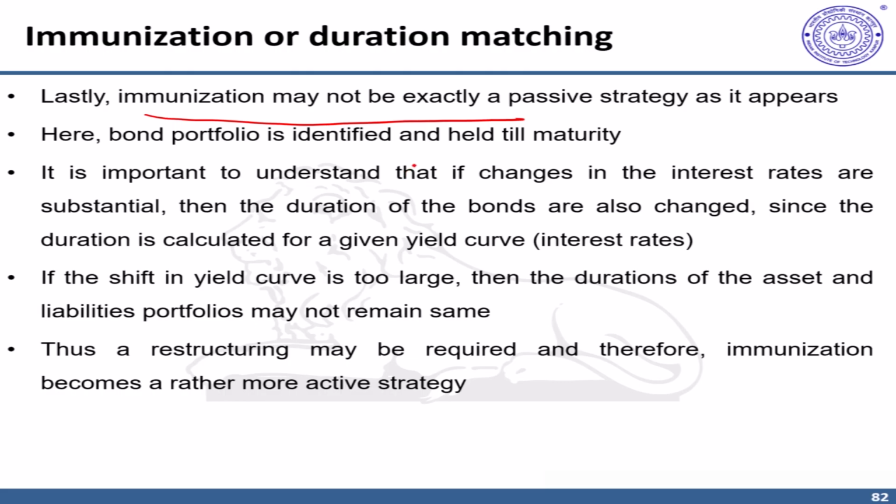So if those interest rates change, the duration of the bond also changes. And in that case, your duration of assets and liabilities may not remain the same as the interest rates change. Therefore, a restructuring would be required. And in that process, immunization becomes a more active strategy where you have to dynamically match your asset and liability durations period after period.